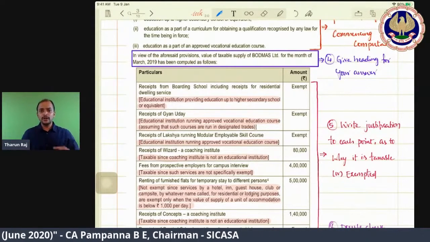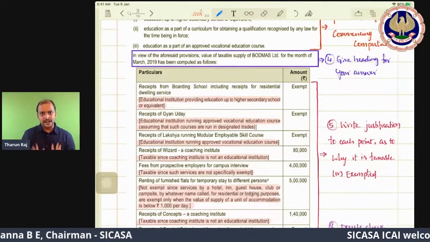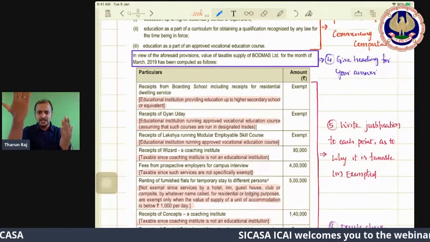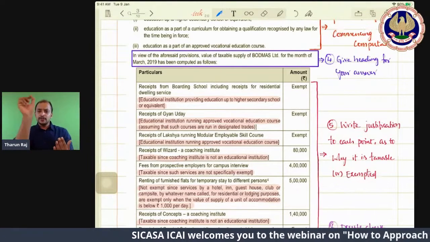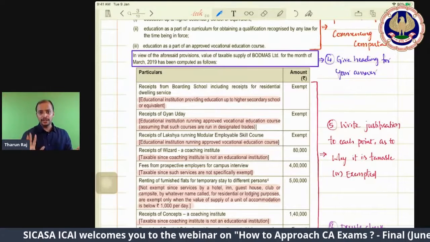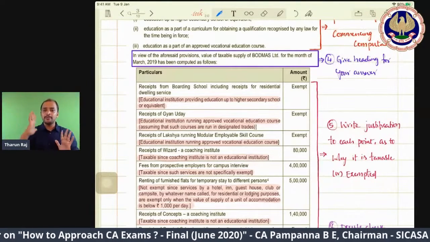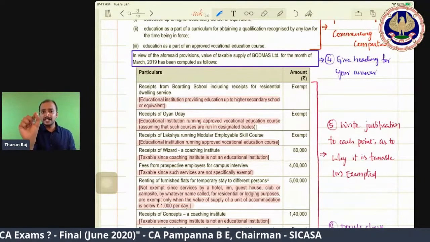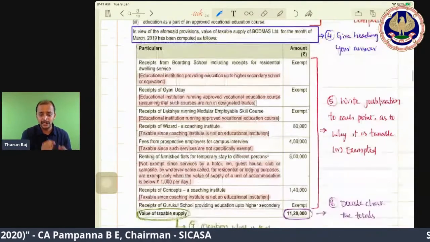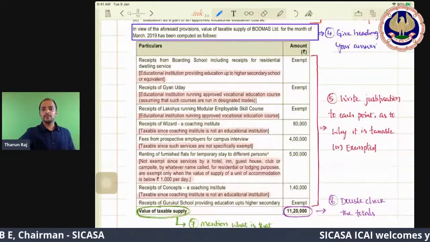And what you can do in the table, what you are drawing, that is, you will take the answer booklet, and in that you will write particulars, amount, serial number, particulars, amount. So let the particulars column be bigger, where you are writing the point. See, that's how the presentation is here also. So, receipts from a boarding school.